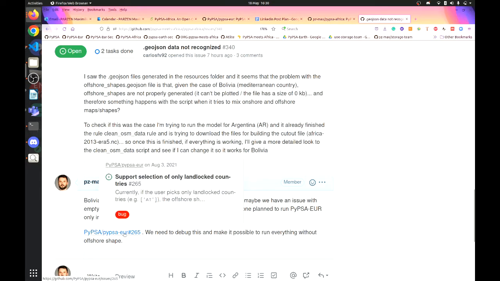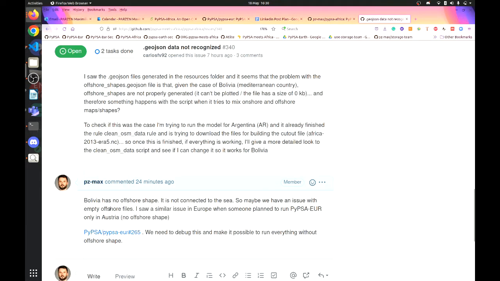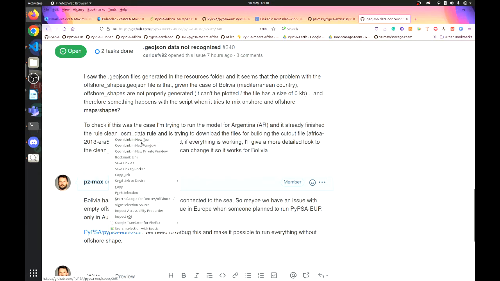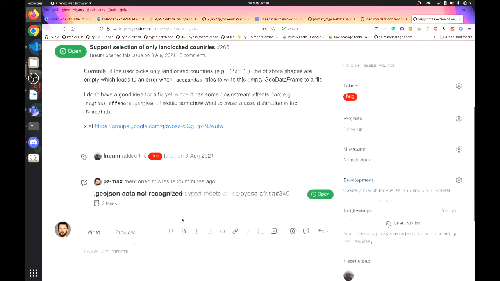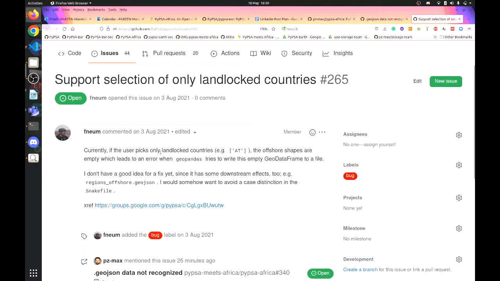And then we actually figured out that Bolivia is a landlocked country, and landlocked countries are an existing bug, an open bug in PyPSA-Europe, and that's where our code is based off. So we practically need to fix that. So we need to allow that script running for landlocked countries as well.